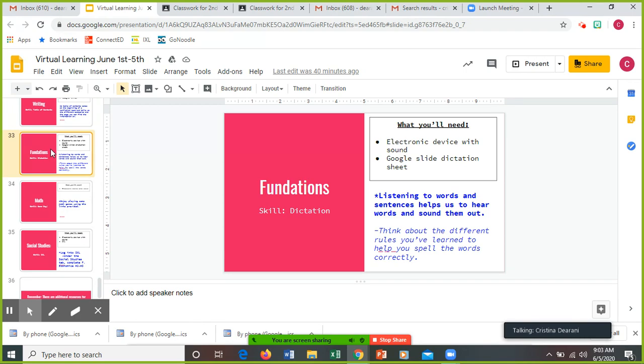For foundations, your skill is dictation. You need an electronic device with sound. There is a Google Slide dictation sheet that you could turn in. So you're going to listen to the words. You're going to type them on the sheet. If it's easier for you to just write them and send them to me, that's okay too. Listening to words and sentences helps us to hear words and sound them out. So think about all of the different rules that you've learned to help you spell the words correctly.